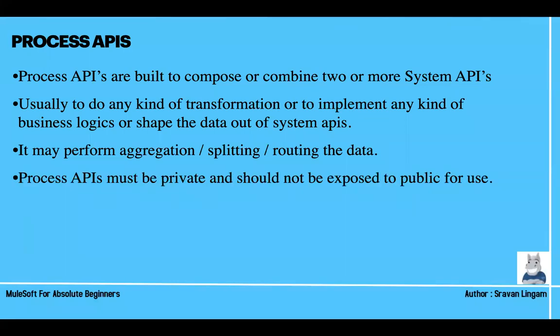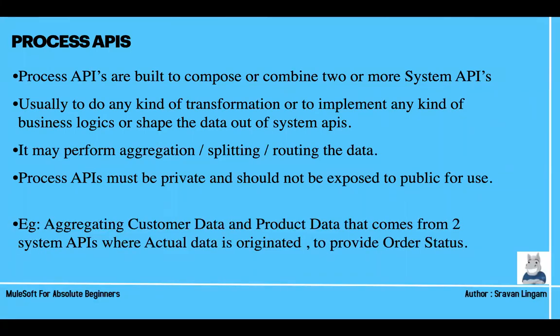Process APIs must be private and should not be exposed for public use, again, because they still connect to system APIs. That's the reason you are not going to expose these APIs. When I say expose, again, guys, whatever web services or URLs you are building, you should not expose them for public use. Example, as I said, aggregating the customer data and product data.